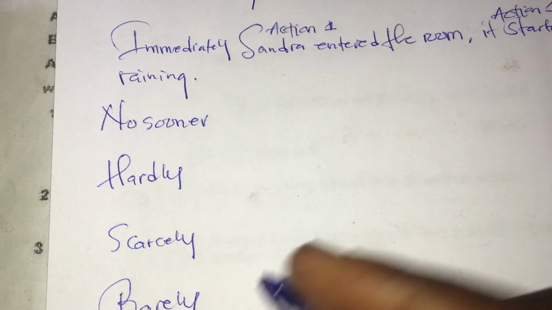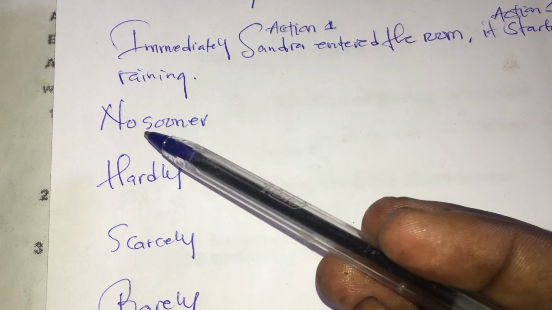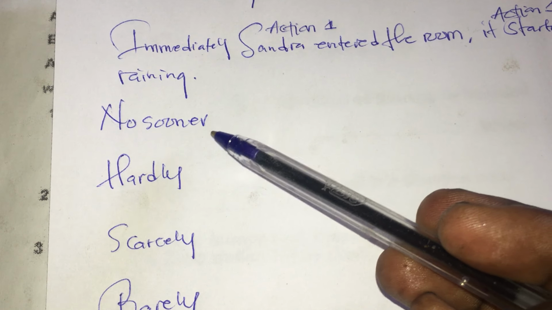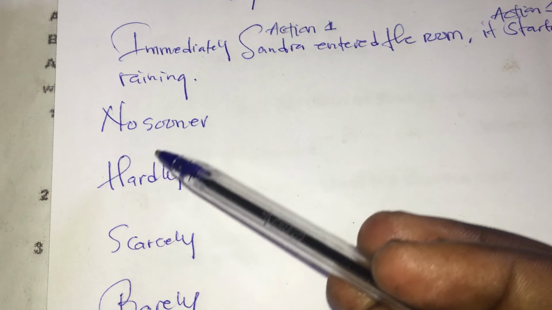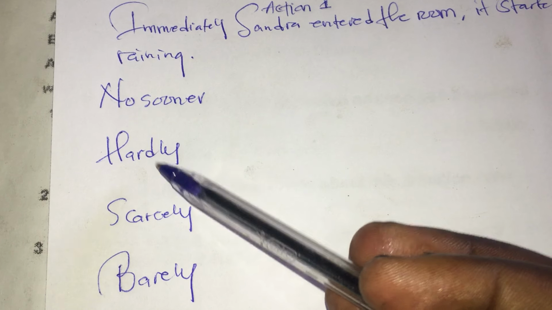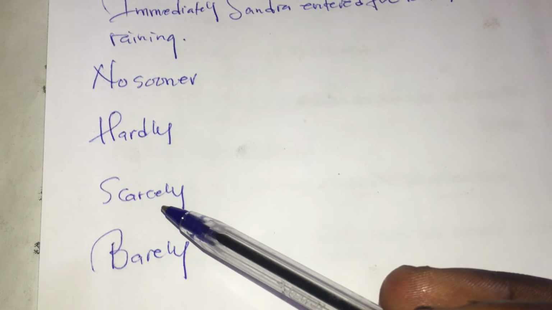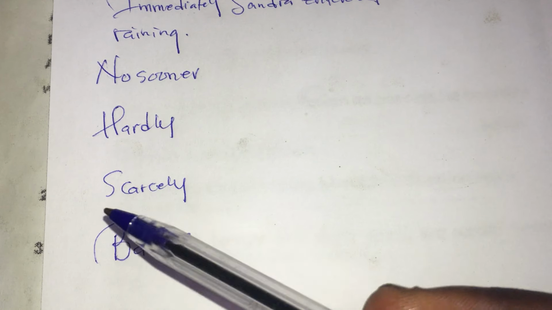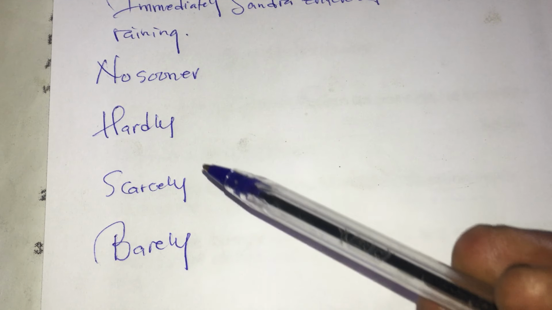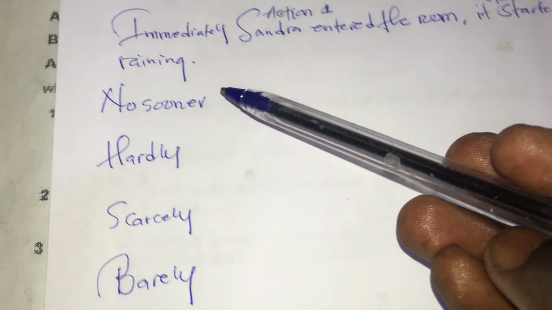So here we all know that when the rewrite says begin no sooner, we have to use the word had. So we say no sooner had, or if it says begin hardly, we say hardly had, or when it says begin scarcely, we say scarcely had, or when it says begin barely, we say barely had. If not had, we are going to use the word did. We can say no sooner did, hardly did, scarcely did, barely did.